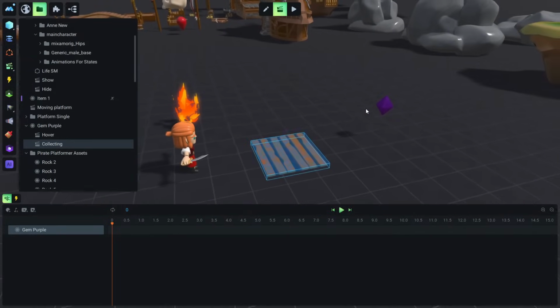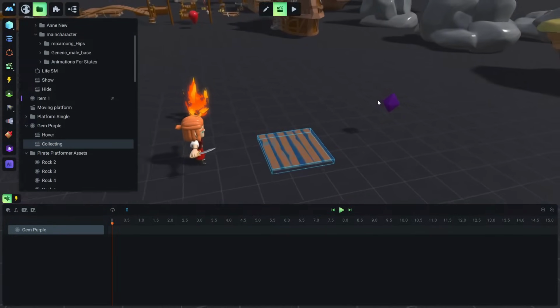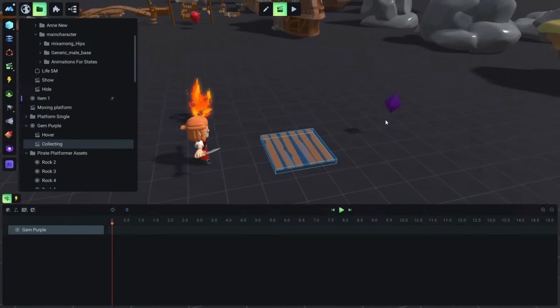And how we can collect this crystal is first we are doing the effect of collecting it, and the effect is the crystal should move from its position and go inside our player and get really small and disappear. Okay, how can we do this?